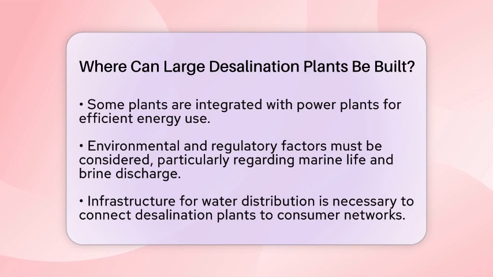Lastly, the infrastructure for water distribution plays a key role. Desalination plants must connect to pipelines or water networks to deliver the treated water to consumers. This sometimes requires extending infrastructure inland.